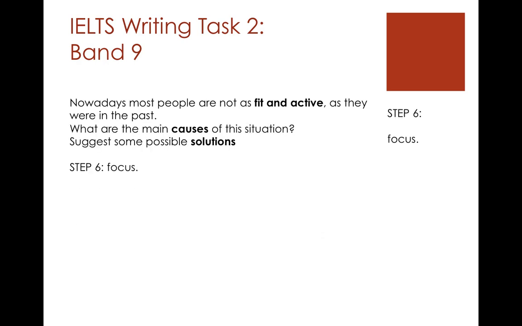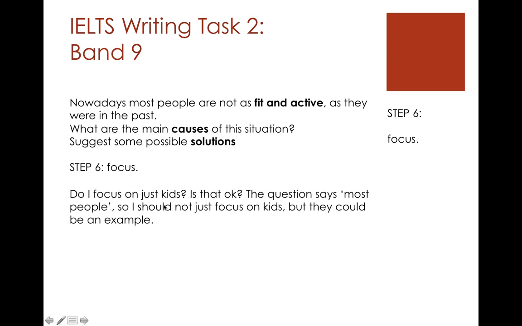So when I thought about the question again, I realized actually this is not just about kids. It should be a universal reason for being unfit, because it's most people. So if there's a reason that just kids have, then it's not good enough, and I could lose all my marks. So if I have a universal reason, which is what this is asking for, then I can get all my marks. So it's really super important. That's 25% of your marks, and it's not in the writing, it's not in the grammar, it's not in coherence and cohesion. It's just being very careful and going back and making sure that you have understood and answered all the parts of the question. Really, really super important, 25% of your mark.